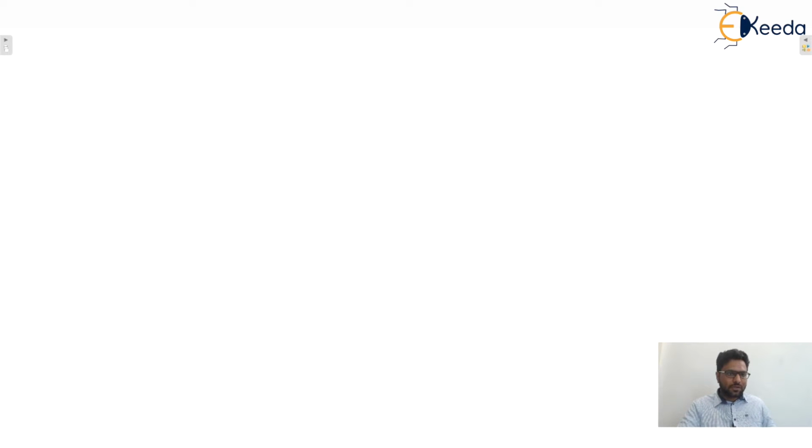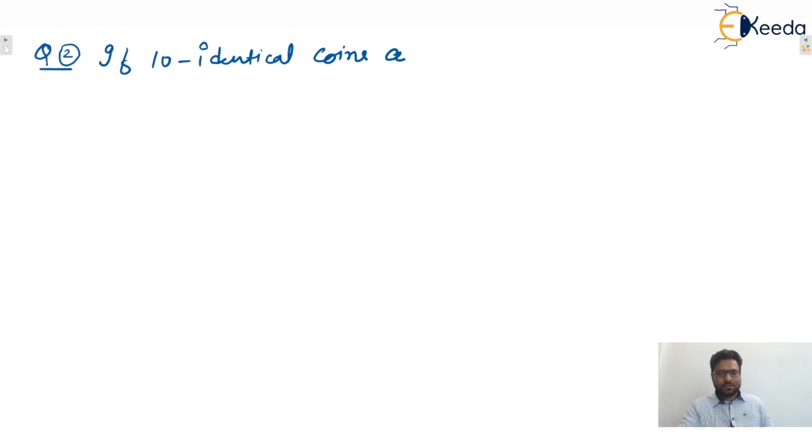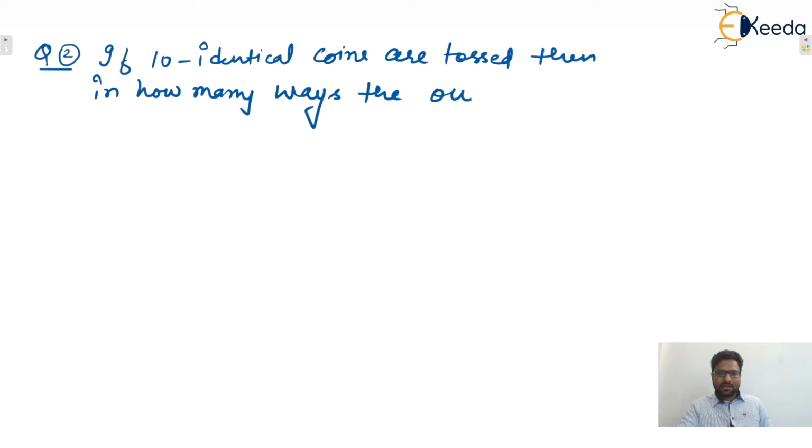Next one, question number 2. Yes, we can say that if 10 identical coins are tossed, then in how many ways can the outcomes occur? That is the next question, isn't it? So we'll see the solution.